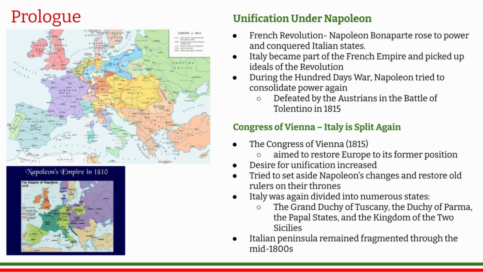The Congress of Vienna in 1815 aimed to restore Europe to its former position, but they couldn't undo everything. The desire for unification increased. They tried to set aside Napoleon's changes and restore old rulers on their thrones. Italy was once again divided into numerous states: the Grand Duchy of Tuscany, the Duchy of Parma, the Papal States, and the Kingdom of Two Sicilies. The Italian peninsula remained fragmented through the mid-1800s, but the concept of a united Italy began to really take root.